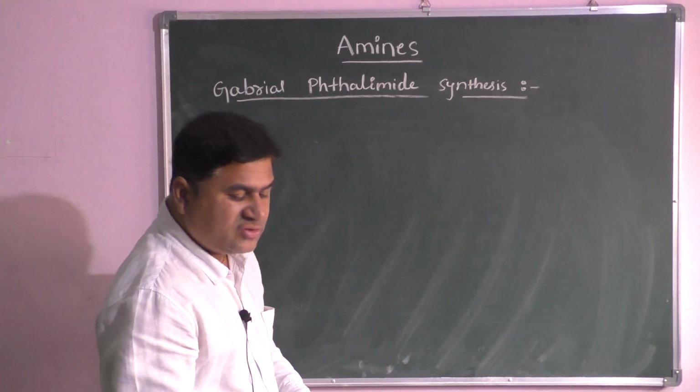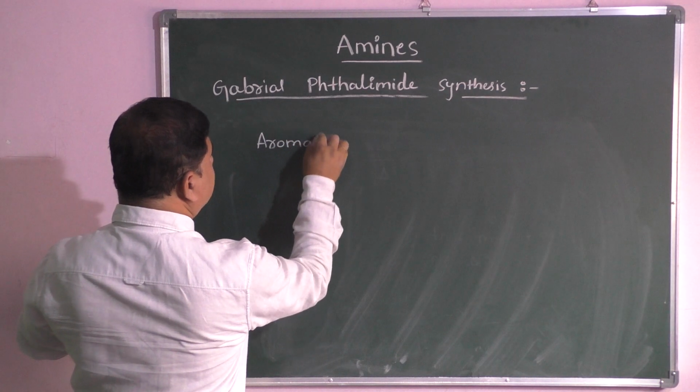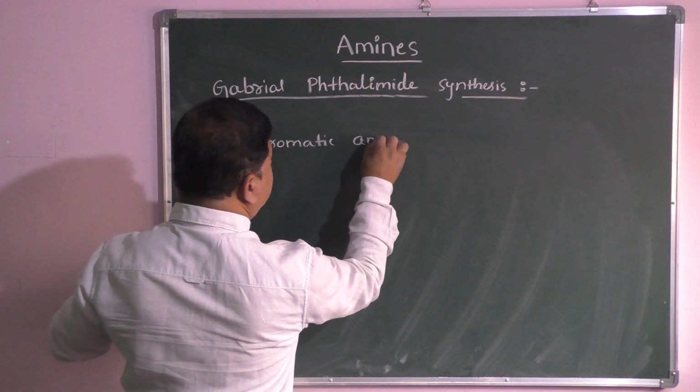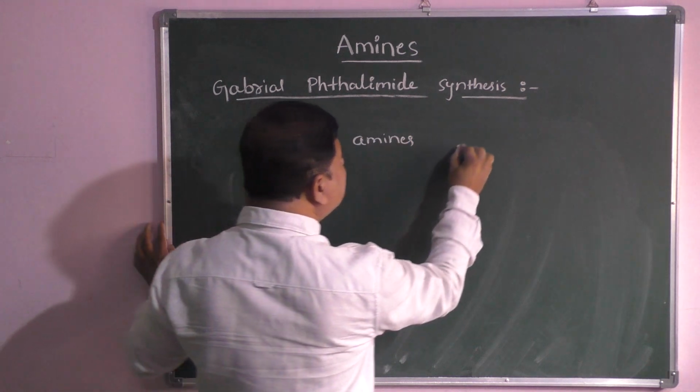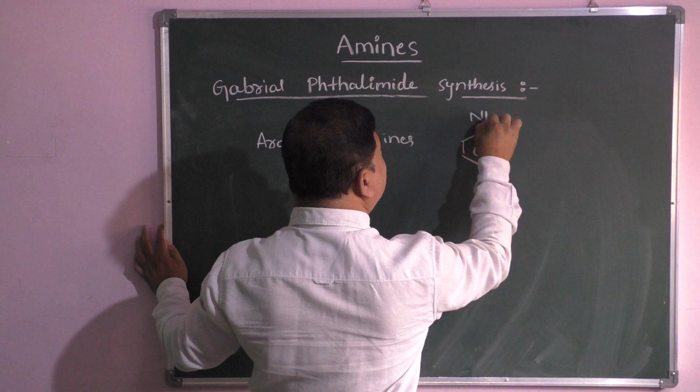This point is very much useful. Aromatic amines. Aromatic amines means when it is having a benzene ring or aromatic ring.